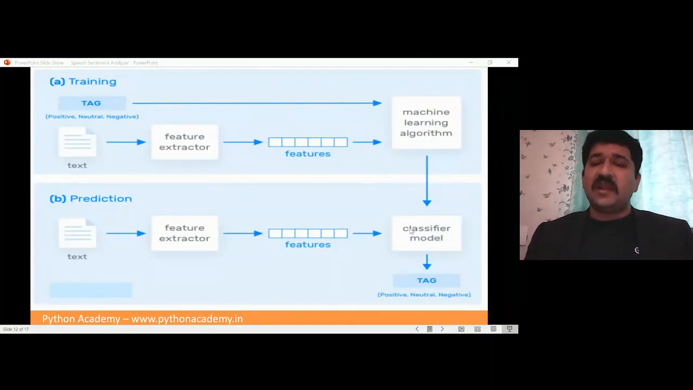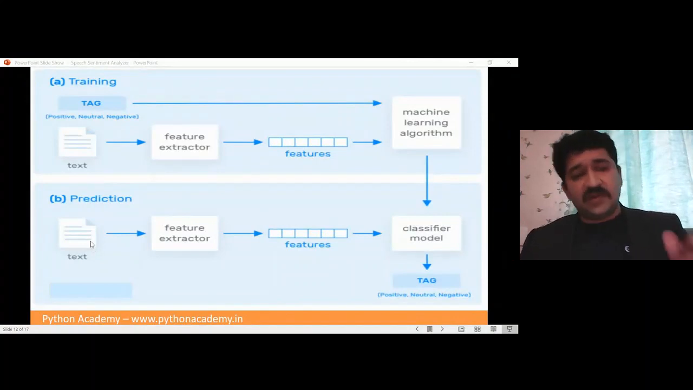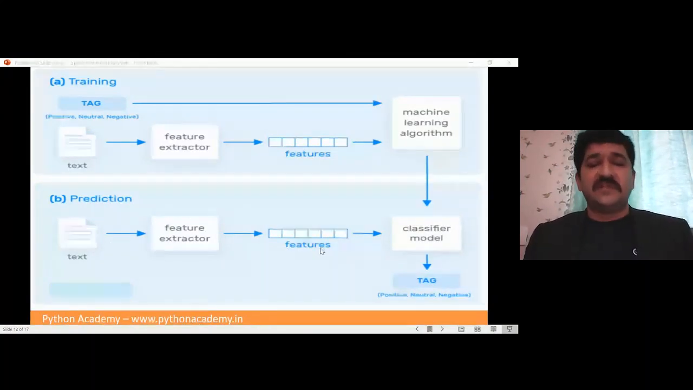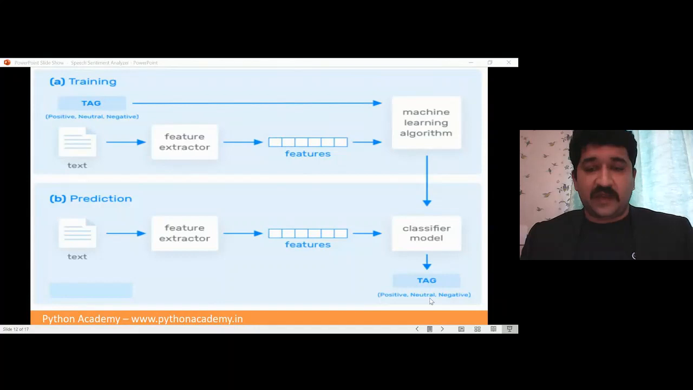And now once the classifier model is ready, we will have the prediction. We pass a text, and we don't know what its tag is. The feature extractor extracts the features as per requirement, and the classifier model will start the tagging of that. So that is the way things happen step by step. The classifier model automatically takes the input and identifies what it is.